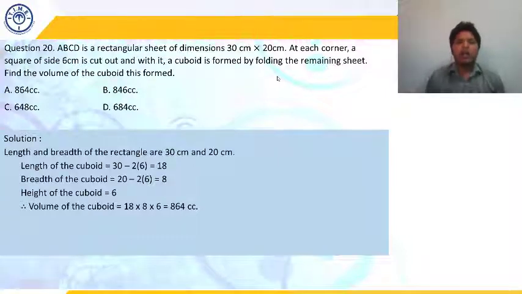What I have done is cut the length. From the length, we have taken 6 part from this side, 6 part from this side. So double of 6 is going to be 12. So the new length is going to be 30 minus 12, which is 18. Similarly, the new breadth is going to be 20 minus 12, which is 8, and the height is 6 units only. So 18 into 8 into 6 is going to be the volume, which is 864 centimeter cube, which is option D in this case.